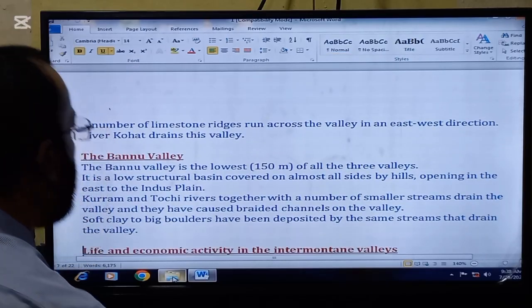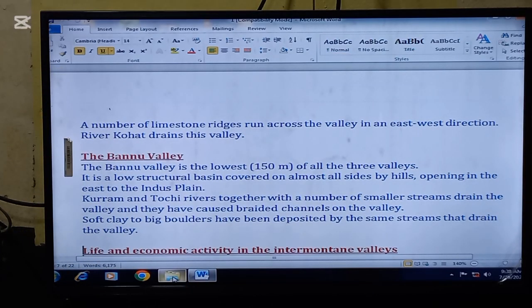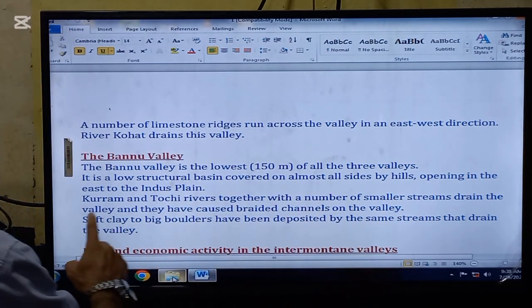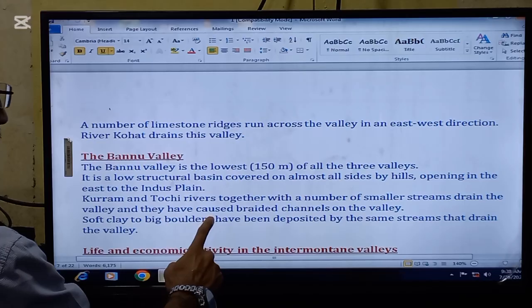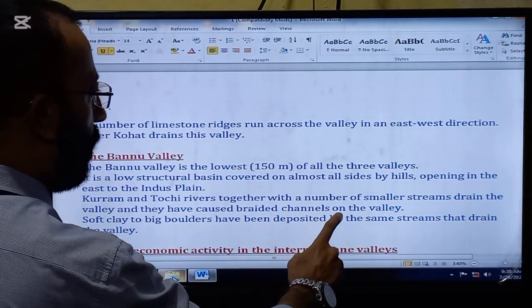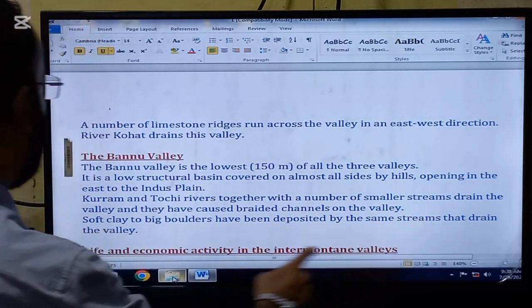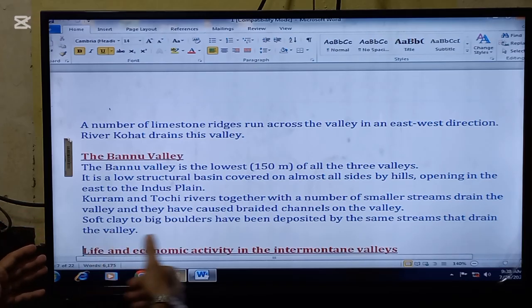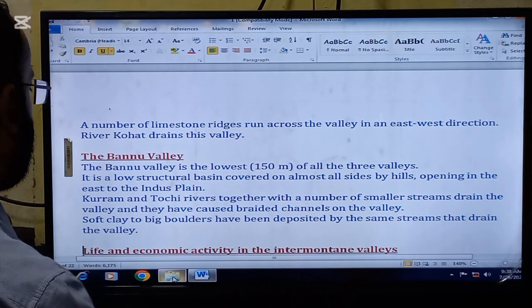The next valley that we are going to read is the Banu Valley. The Banu Valley is the lowest in height of all the three valleys. It is a low structural basin covered on almost three sides by hills, opening in the east to the Indus plain. So again, we have already read that from three sides these valleys are covered with hills, but the fourth side is open to the Indus plain.